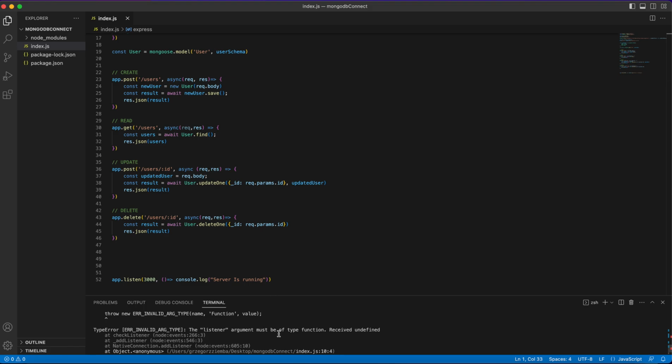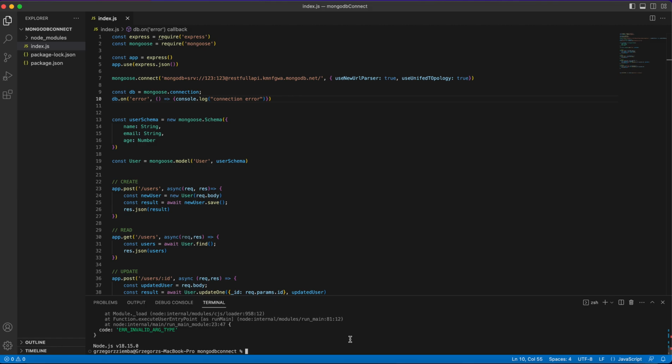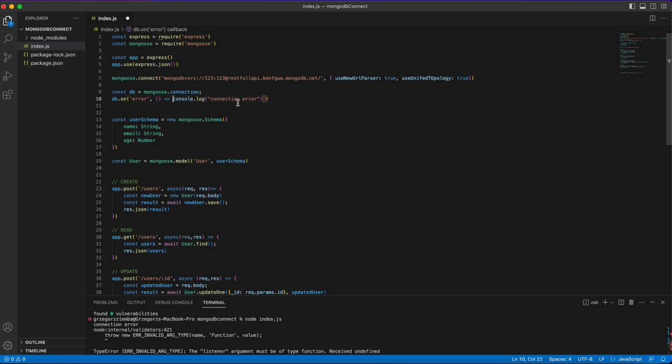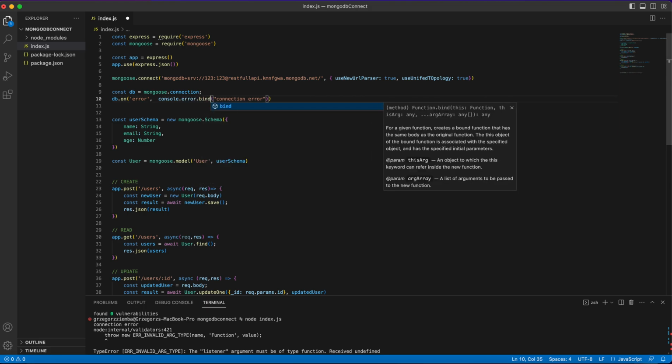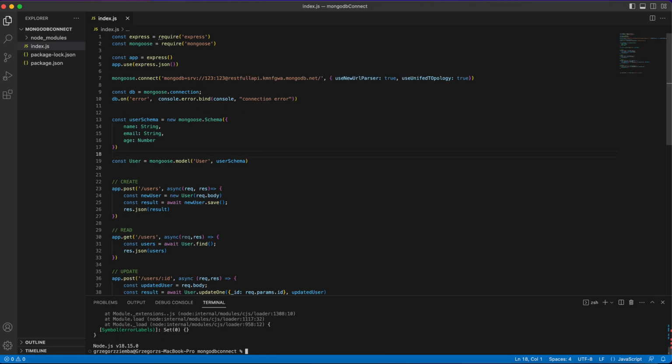Okay, we are over here, so it should be a function. And we should be ready to go. Okay, we'll pass, for example, we'll bind it. It will be easier for us. We can also override it, so error.bind, and for example console, and we'll just create it over here, and it should be ready to go.